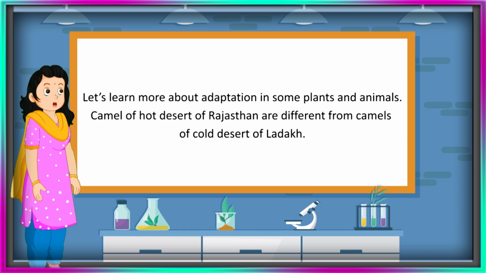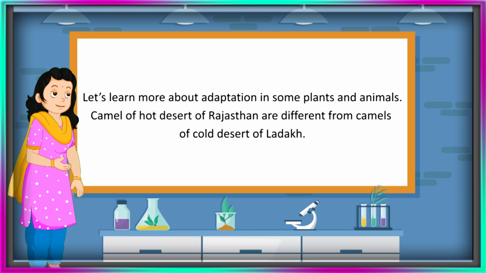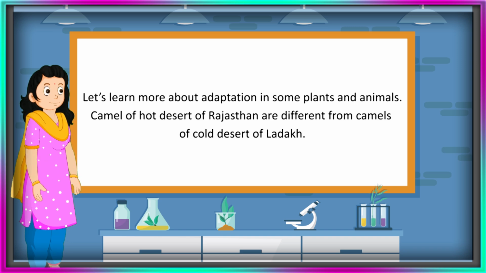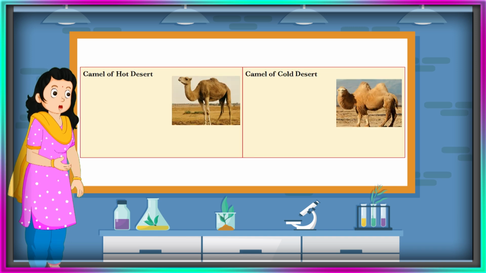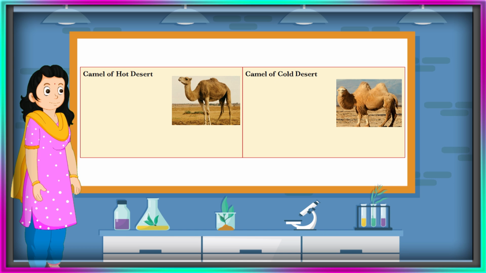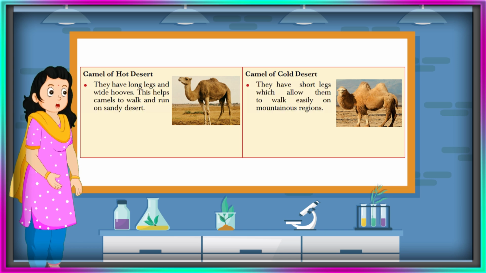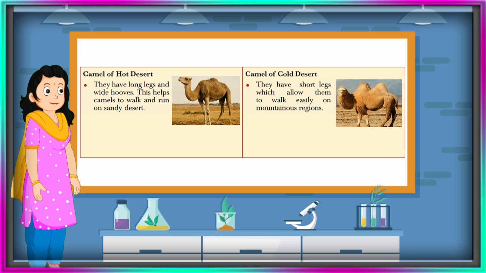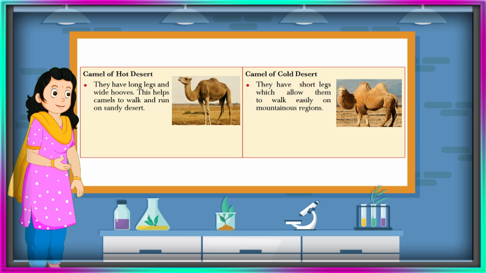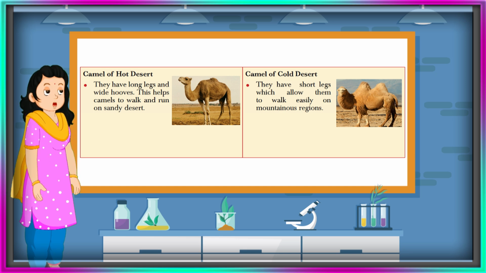Camels of the hot desert of Rajasthan are different from camels of the cold desert of Ladakh. Camel of hot desert, camel of cold desert. They have long legs and wide hooves. This helps camels to walk and run on sandy desert. They have short legs which allow them to walk easily on mountainous regions.